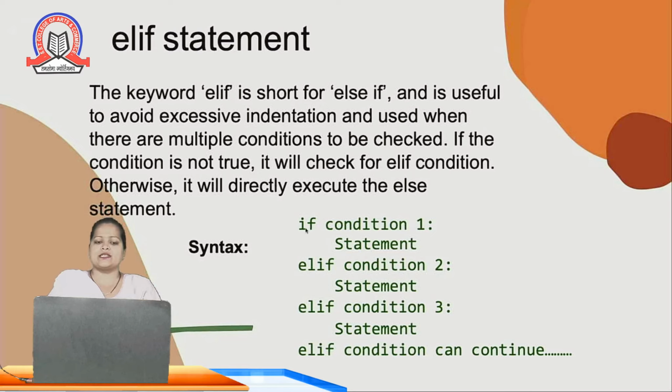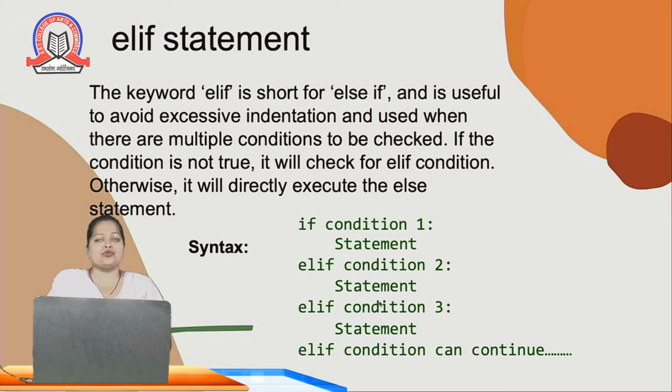So here is the syntax: if condition 1, then colon, if this condition is true, then this statement will get executed. But suppose this condition is not true, then there is a next condition or another condition that we have written using the elif statement. So elif condition, if this condition is true, then this statement will get executed. If not, then the compiler will check for the next condition.